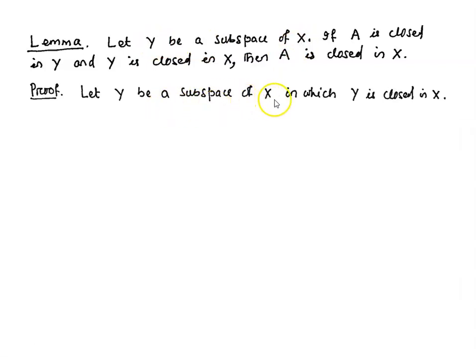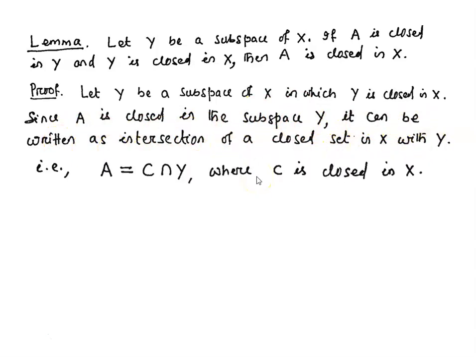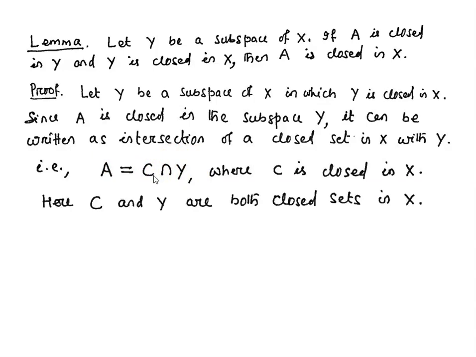Let Y be a subspace of X in which Y is closed in X. Since A is closed in the subspace topology Y, it can be written as the intersection of a closed set in X with Y. That means A can be written as C intersection Y, where C is a closed set in X. Here C is closed in X and we have taken that Y is a closed subset of X. So C and Y both are closed sets in X. And we know that the intersection of two closed sets is closed.